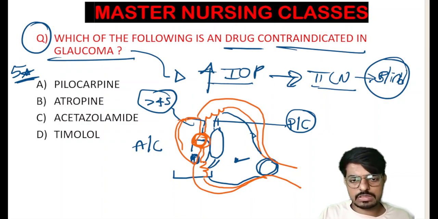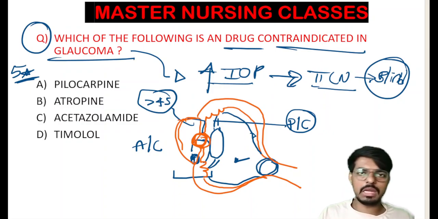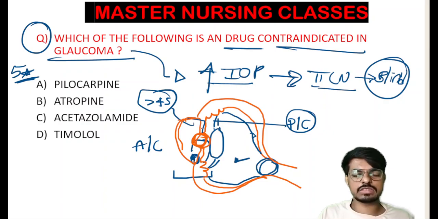Whenever these iris muscles constrict, the pupil size will increase. That is what we call mydriasis. Whenever the pupil constricts, this particular muscle dilates, and that is what we call miosis. Very important, remember. As I told you, the 45-degree angle is produced between the iris muscle and the cornea. This angle should be open for the absorption of the aqueous humor.